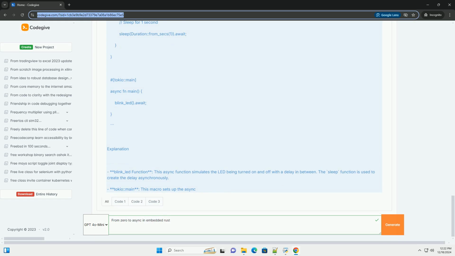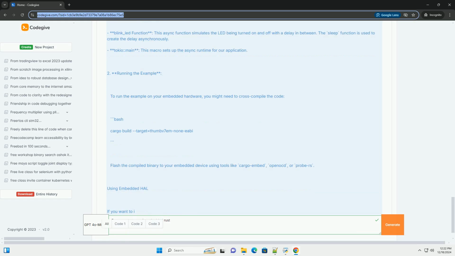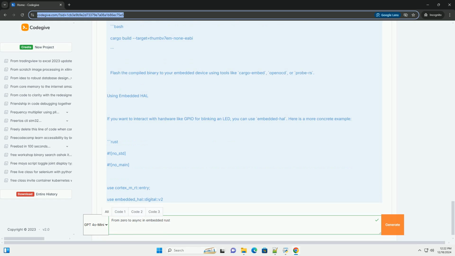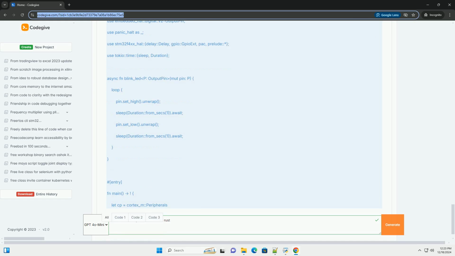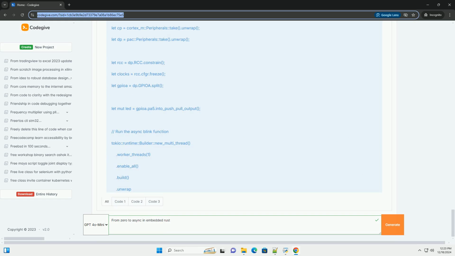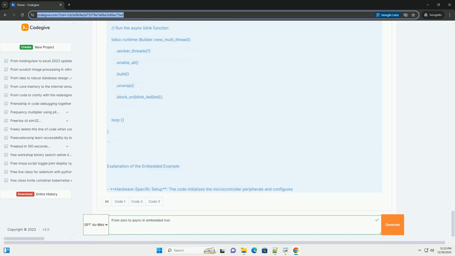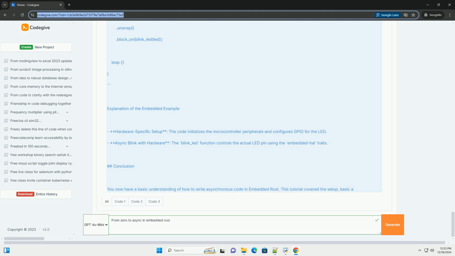Prerequisites. Before we begin, you should have: 1. Rust installed. Make sure you have Rust installed on your machine. You can install it from https://rustup.rs. 2. Embedded target. You should have a specific embedded target in mind, for example thumbv7m-none-eabi for ARM Cortex-M. 3. Cargo. Familiarity with Cargo, Rust's package manager and build system.